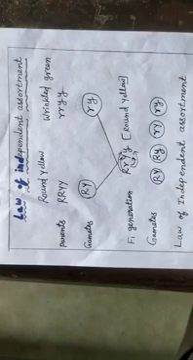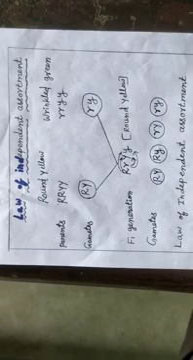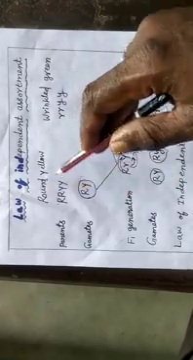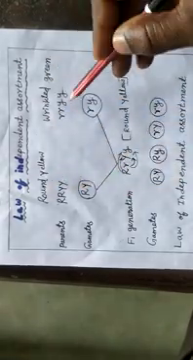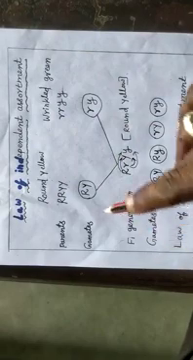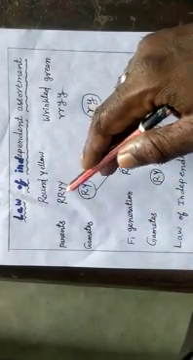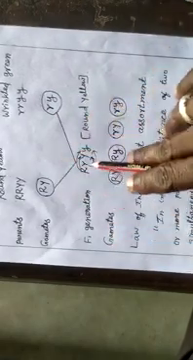Next, third law, law of independent assortment. After the dihybrid cross, Mendel proved the law of independent assortment. He crossed homozygous round yellow seeds with homozygous wrinkled green seeds. Gametes are formed: capital R, capital Y gametes, and small r, small y gametes. Then after that, the gametes are fused to form round yellow seeds.